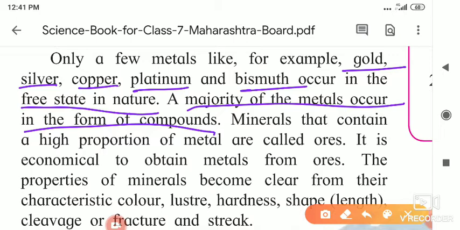We have to refine it. Some oils are there, suppose, and some others are there. We have to do the purification process, and then we are getting it.